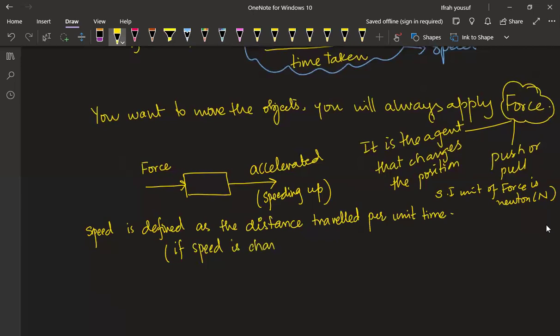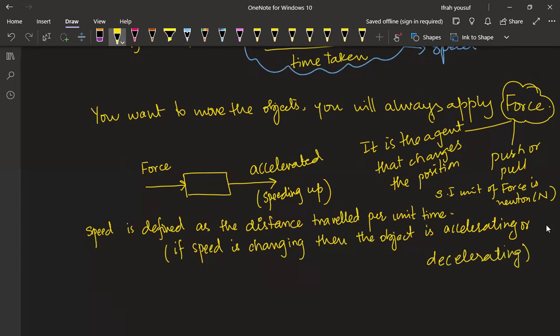I'm not saying that speed is increasing, I'm saying if it is changing. So the change could be an increase or a decrease. So if speed is changing, then the object is accelerating or decelerating, right? Clear?